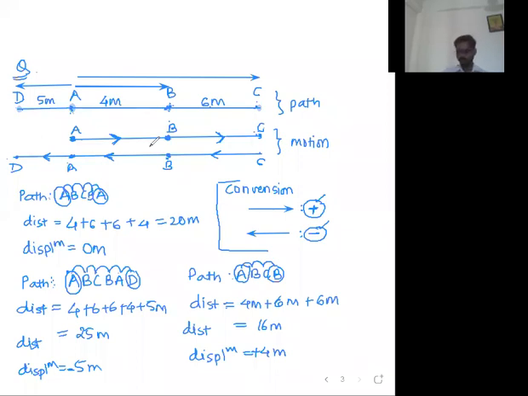Fine. Now let me give you one question. Let me give you one more question. And now you will tell me the distance and displacement. Okay. The final question in the logic of distance and displacement. Okay. Chalo, let's do it. Let's say we have a circular path.